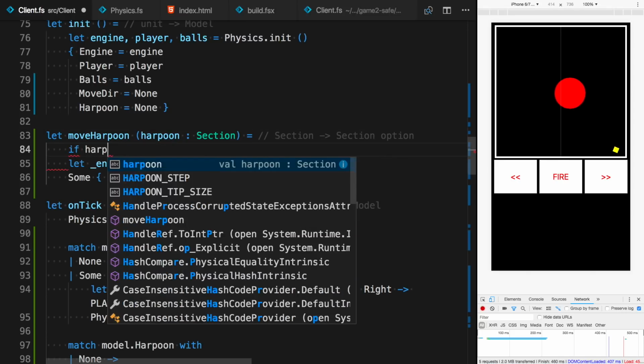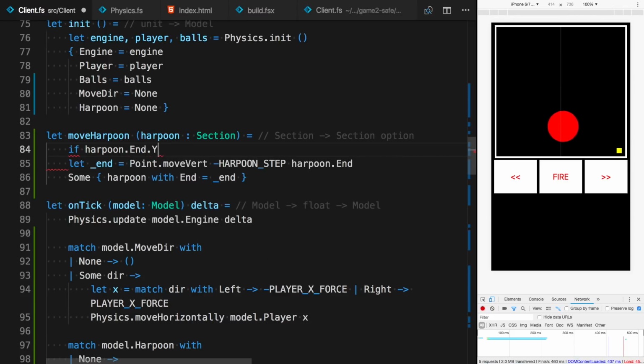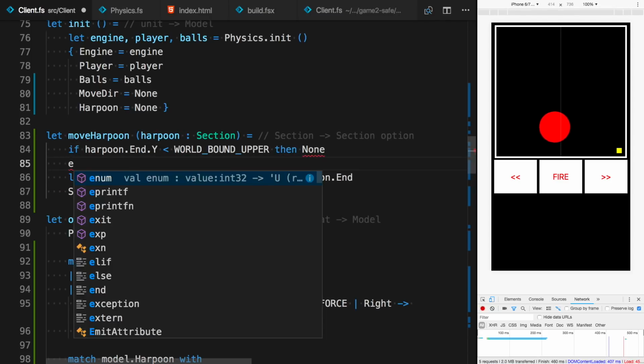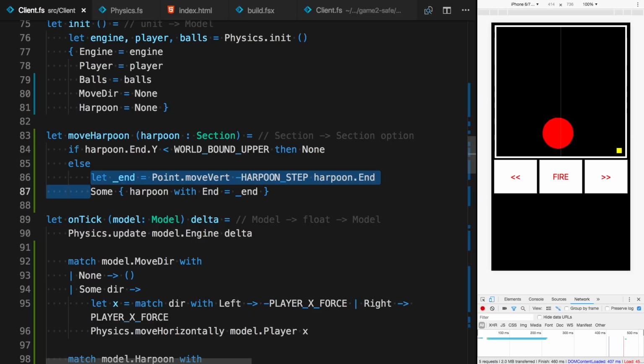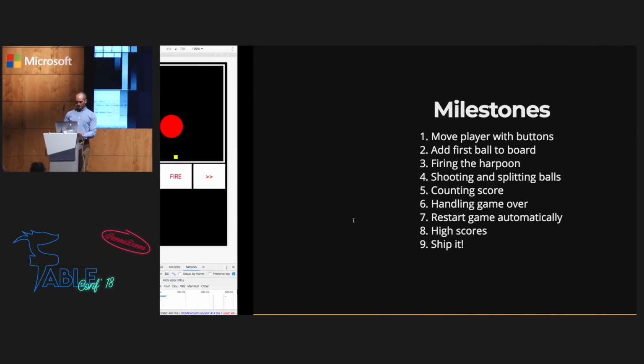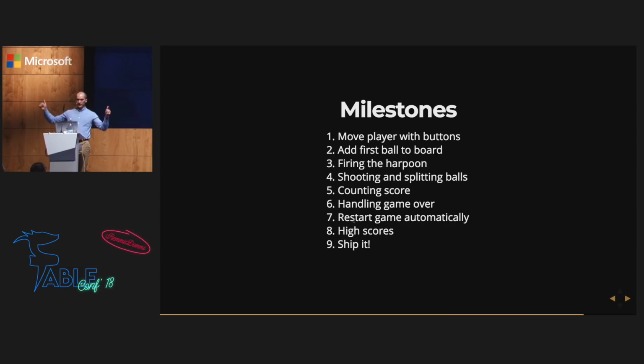And we can check if the harpoon end reached the end of the world by checking whether it's less than bound upper. And if that's the case, then just dismiss the harpoon. And otherwise move it up, which means that if we now fire the harpoon, it should disappear when it reaches the ceiling. So I can shoot another harpoon just when the previous one disappeared. Okay, so point number 3, firing the harpoon, check.